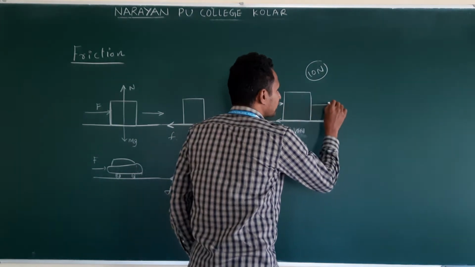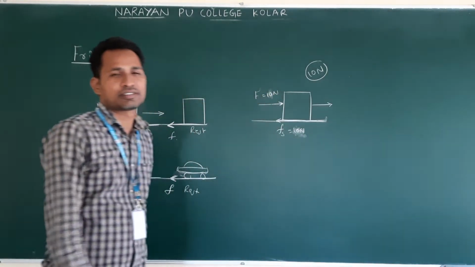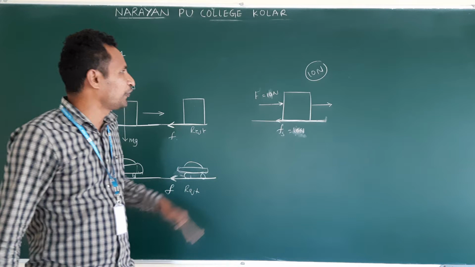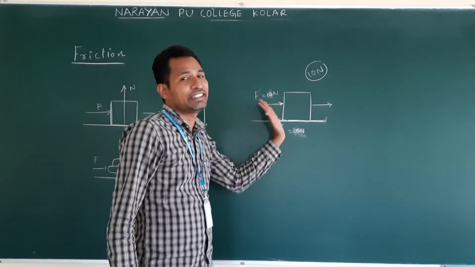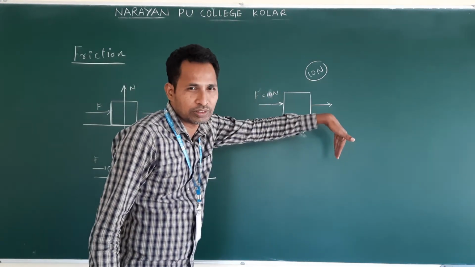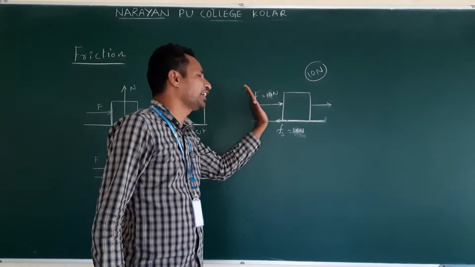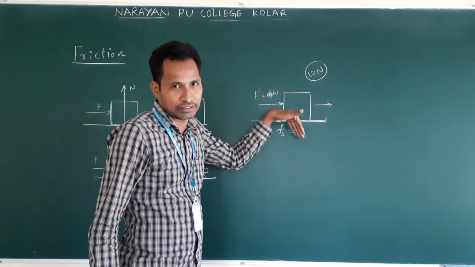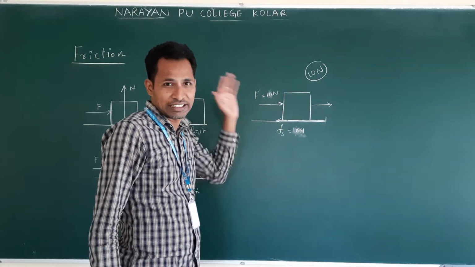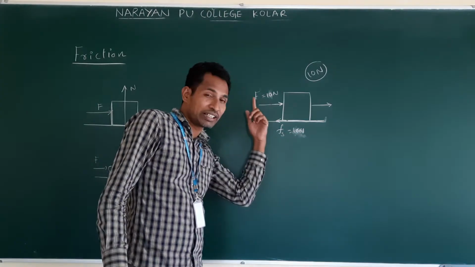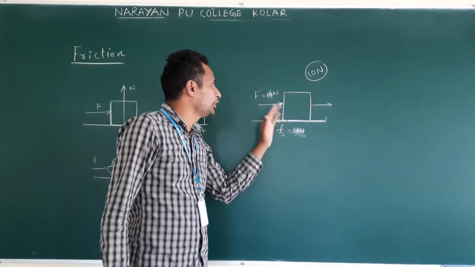It starts. Before reaching 10, the body tends to move. Right? Less than 10 newtons is insufficient, because friction is counteracting it. Understand?